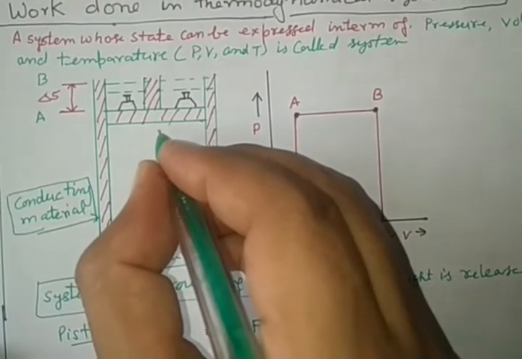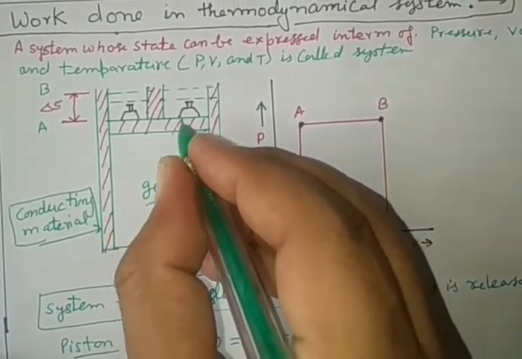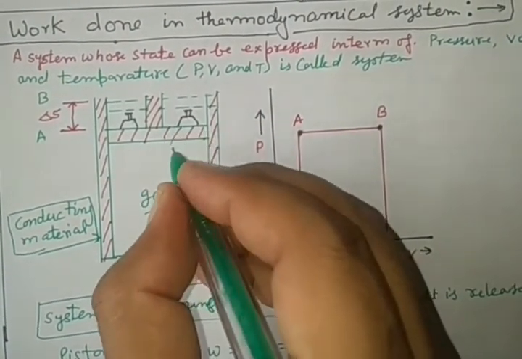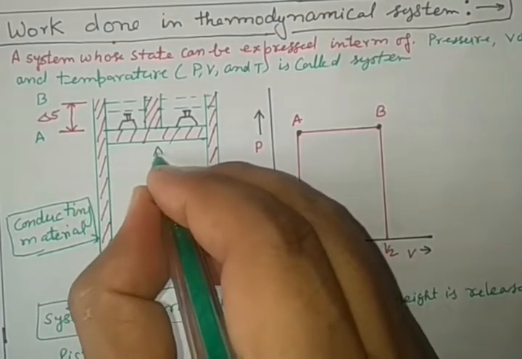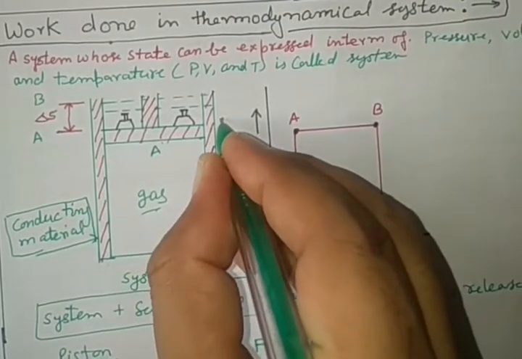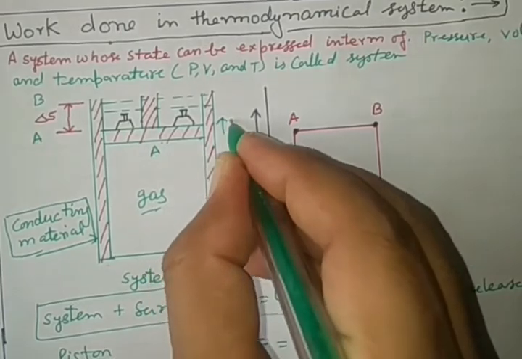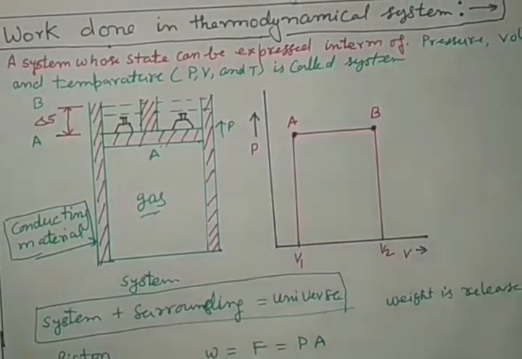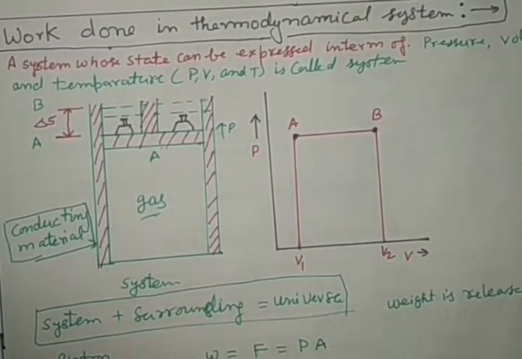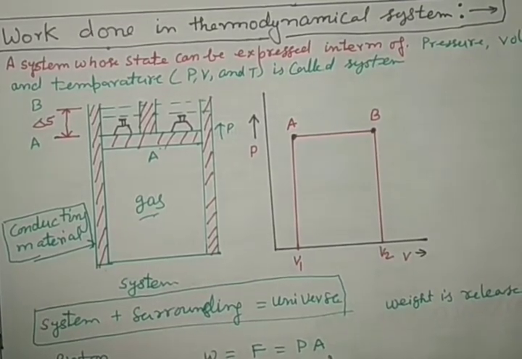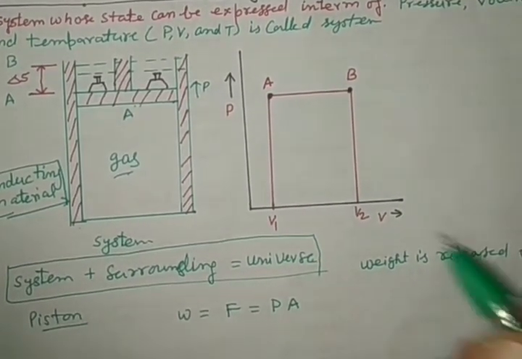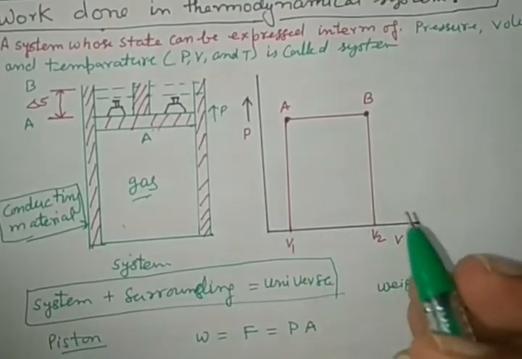The pressure acting here is due to the weight, and A denotes area. Pressure decreases, so it changes from A to B, force into area. Clear? Here is a displacement delta x in the system.